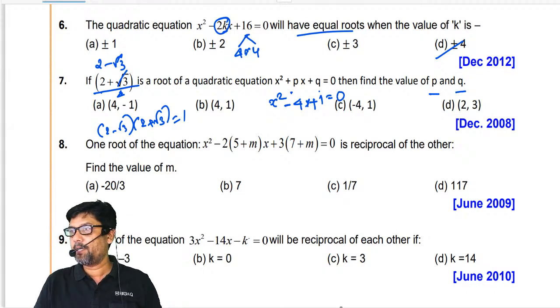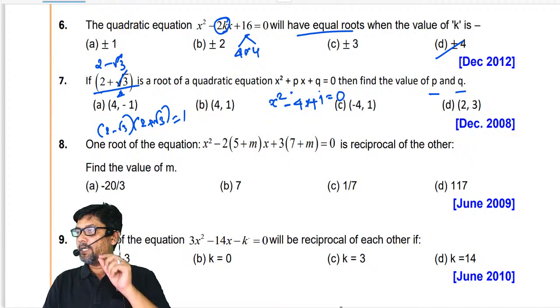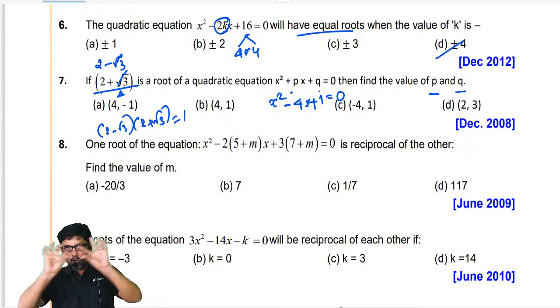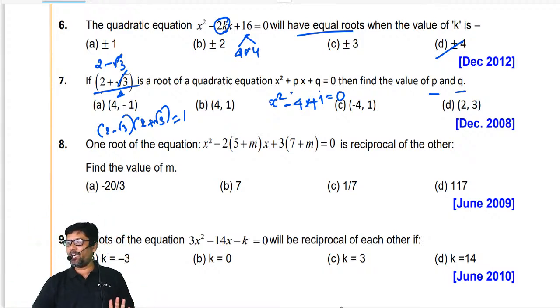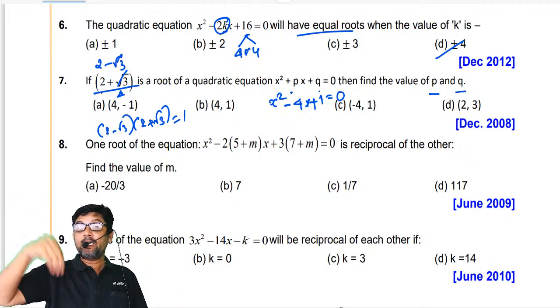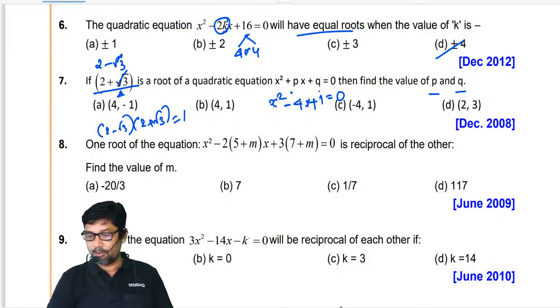My dear, once again I am telling you, for this perfect square method, this equal roots method: if equal roots are given, the last term must be a perfect square. But if the last term is a perfect square, it need not every time be equal roots. That you have to remember. If equal roots are given in the question, the last term is definitely a perfect square. But if equal roots are not given, and the last term is a perfect square, it need not be an equal root. So please remember this. You need to understand the statement very carefully.